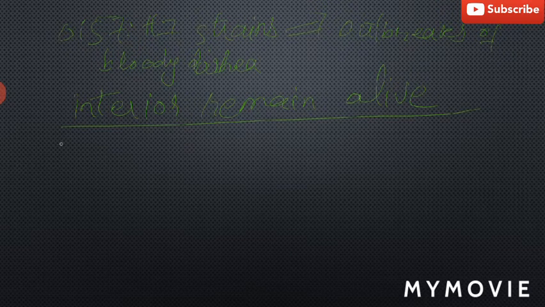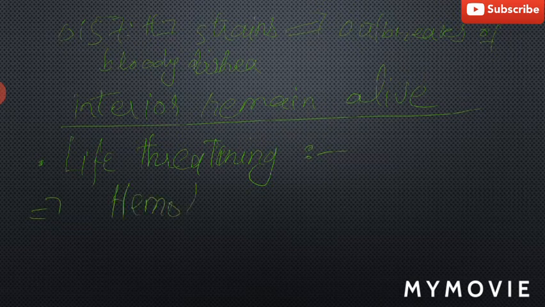The other thing that is associated with these enterohemorrhagic strains is a life-threatening complication. What is this life-threatening complication? This is hemolytic uremic syndrome.